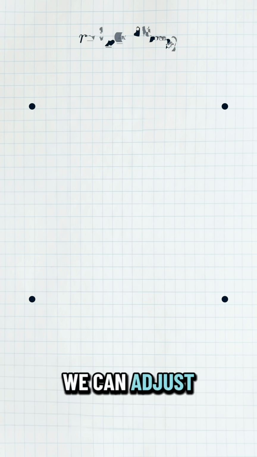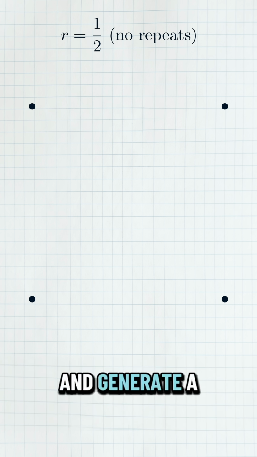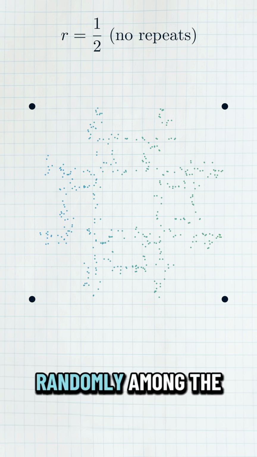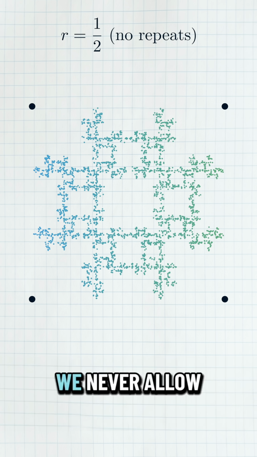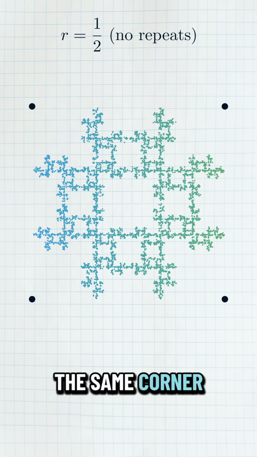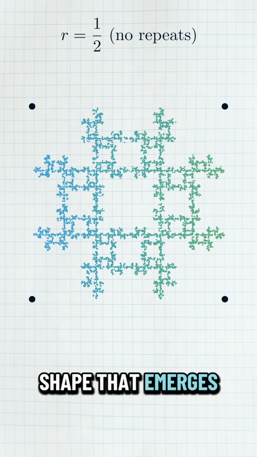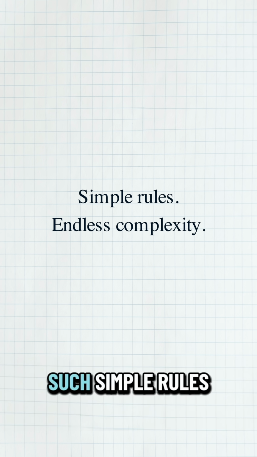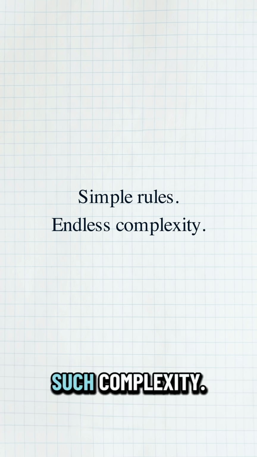But even here, we can adjust our rules slightly and generate a fractal. If, as we're selecting randomly among the corners of the square, we never allow ourselves to select the same corner twice in a row, this is the shape that emerges instead. One of my favorite things about mathematics is how we can start with such simple rules and yet generate such complexity.